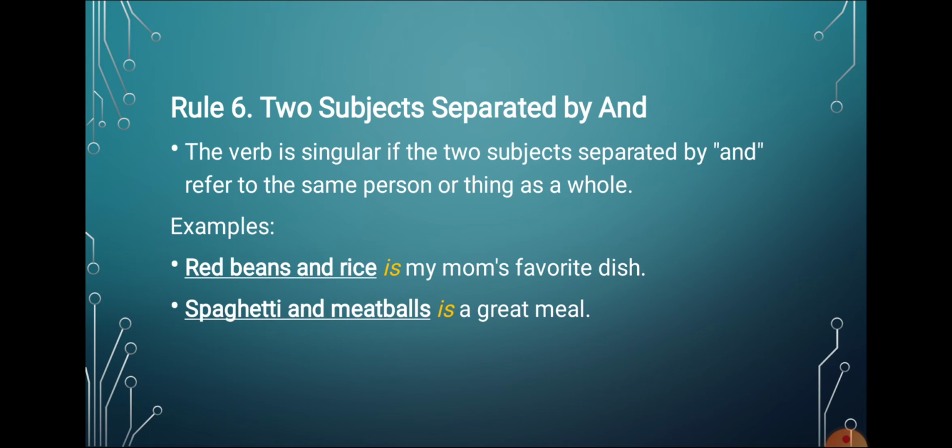Two subjects separated by and. When two subjects are separated by and, is it always followed by are? No, not so. The verb is singular if the two subjects separated by and refer to the same person or thing as a whole, then definitely it is followed by a singular verb. Example, red beans and rice is my mom's favorite dish. So red beans and rice is referring to a single dish. Therefore, it is followed by is, the singular verb.